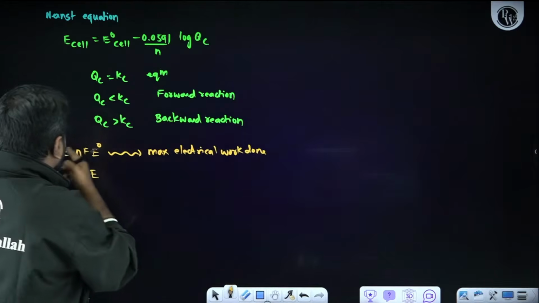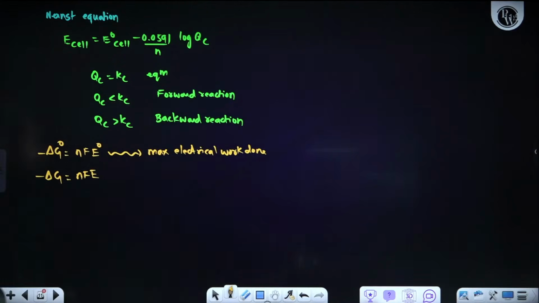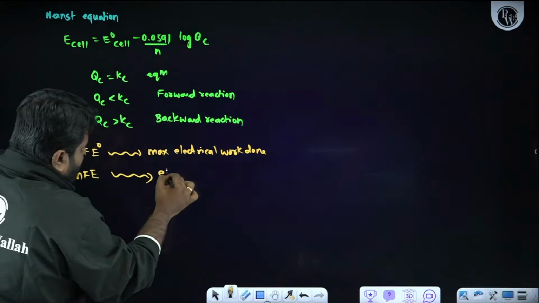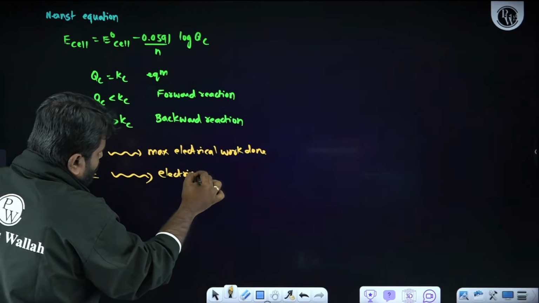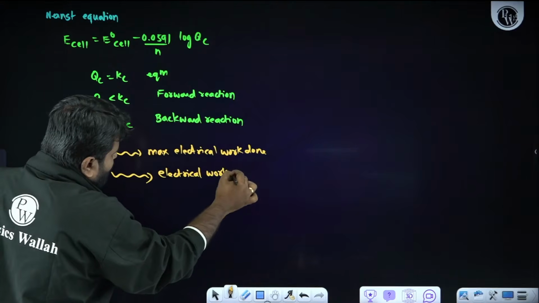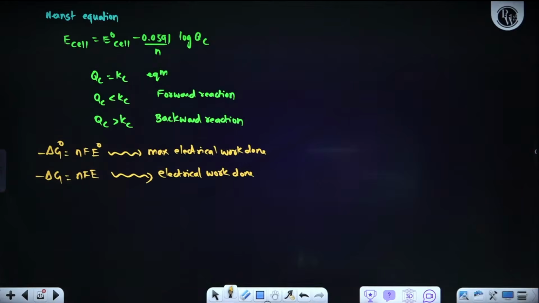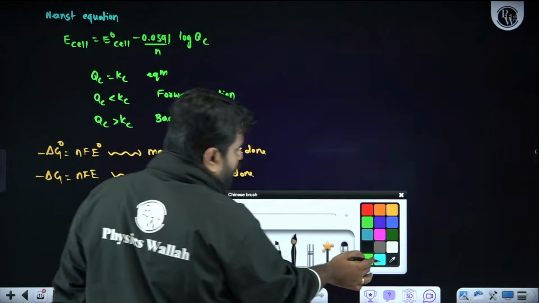In that case, I will be taking the standard Gibbs free energy change. If I want to calculate only electrical work done, then I will be using this particular formula. It is clear?